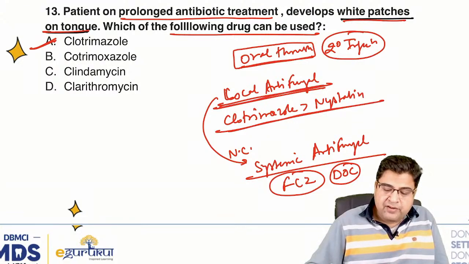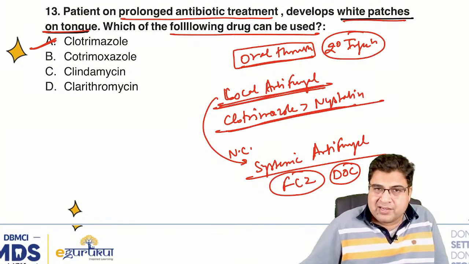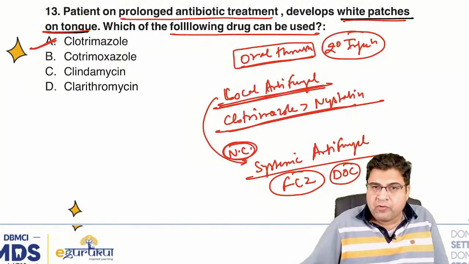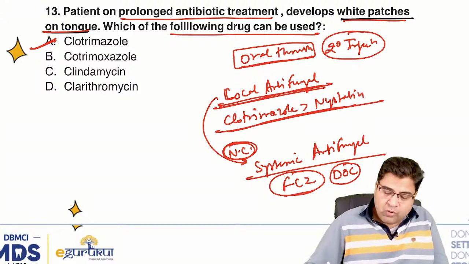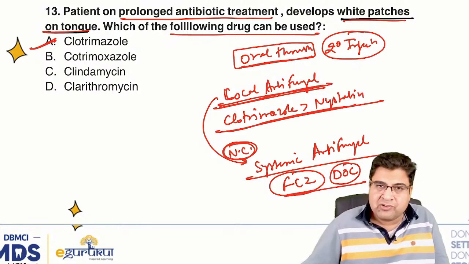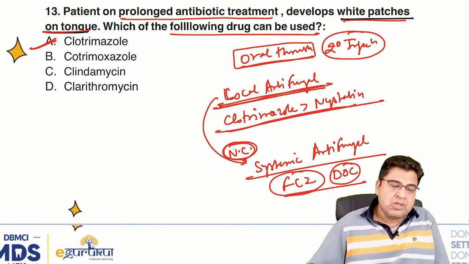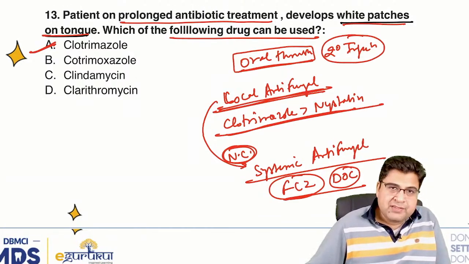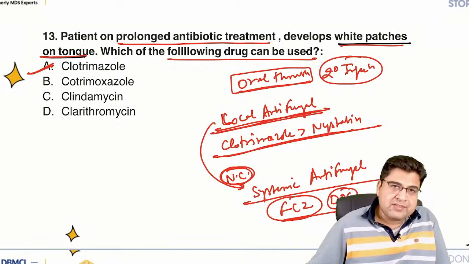So initially we start local antifungals like clotrimazole and nystatin. And if the disease is not controlled by giving the local antifungal, we have to move on to the systemic antifungal drug, which is overall the best medicine to be started in patients of oral thrush, that is fluconazole. So here the question is given regarding four medicines, all start with C, that is clotrimazole.